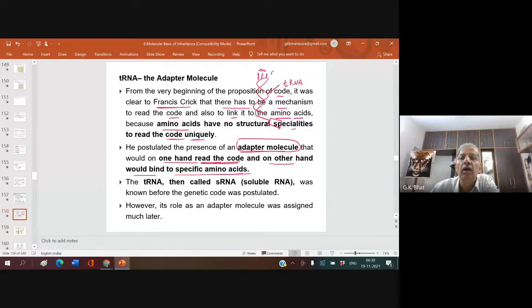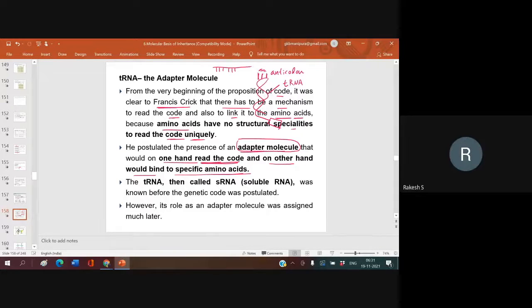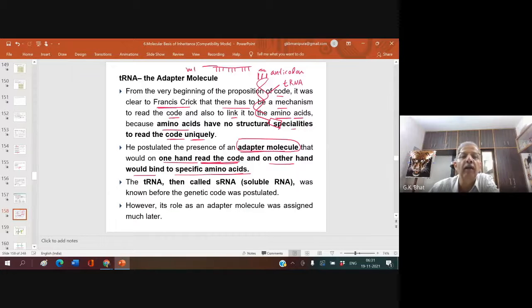They are called anticodons. Codon is on mRNA. mRNA has the codon, tRNA has the anticodon.